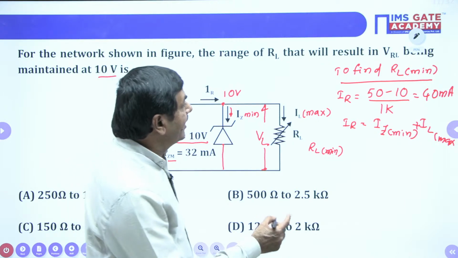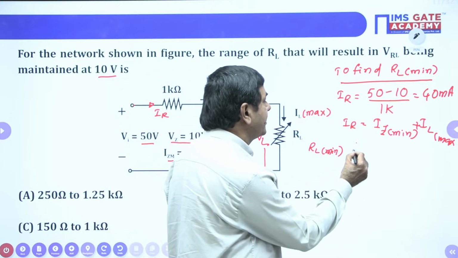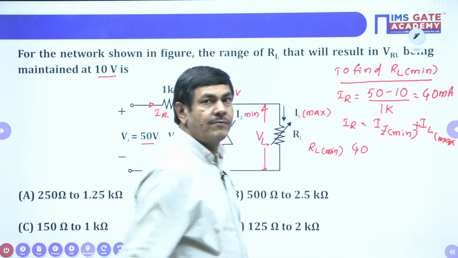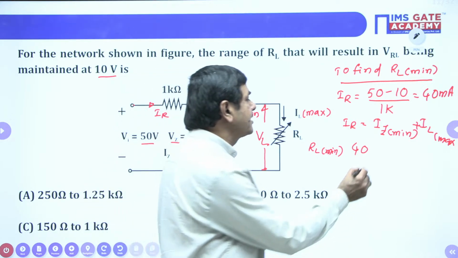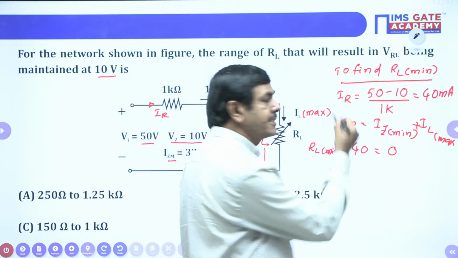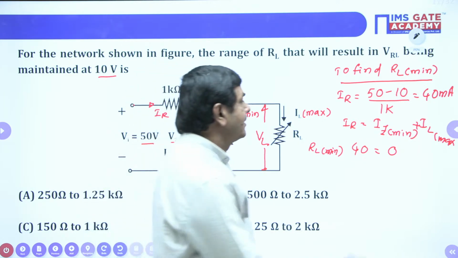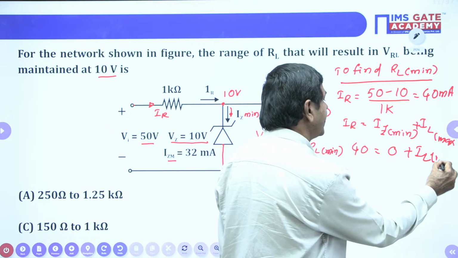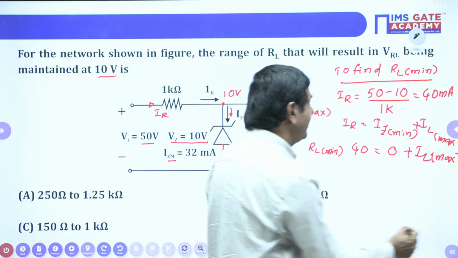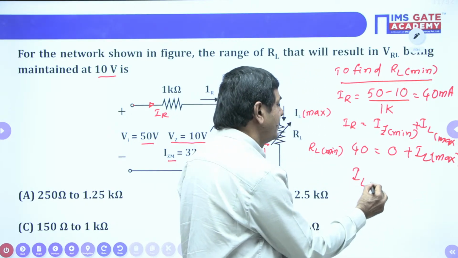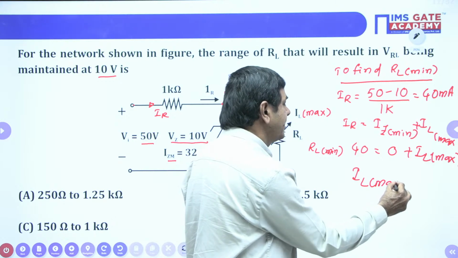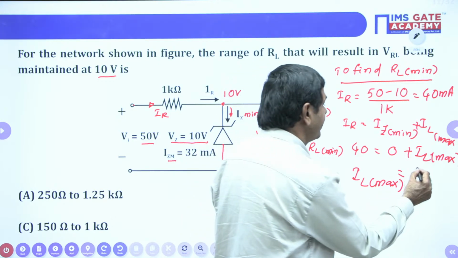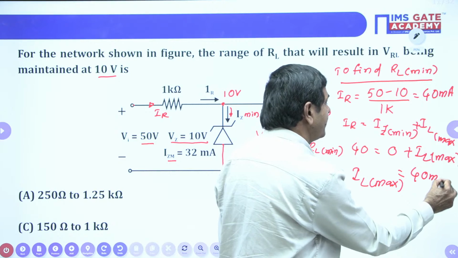In the problem, IR we got is 40 milliamperes. IZ minimum is 0, we consider, neglected. So finally, IL maximum is nothing but 40 milliamperes only.